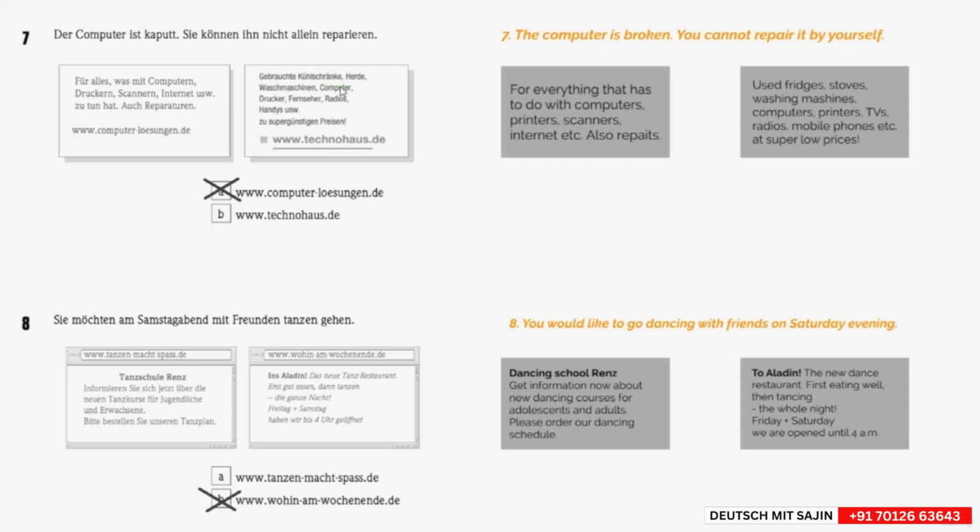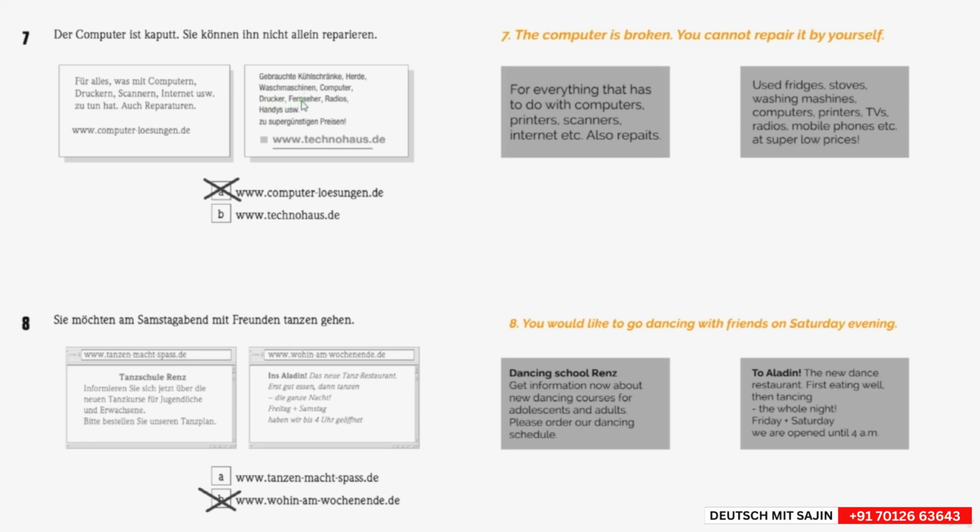Computer, the Computer und die Computer. Singular and plural are the same form. It is not like in English where you add an S for the plural. In German, it is identical. Drucker also, the Drucker und die Drucker. It is a masculine word, the Drucker. In the plural, it is the Drucker. So singular and plural are identical, the only difference is the article that changes.